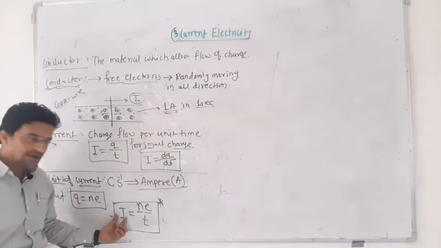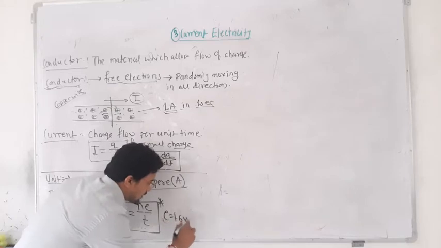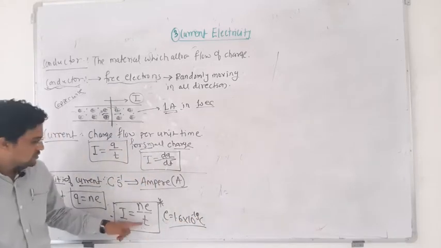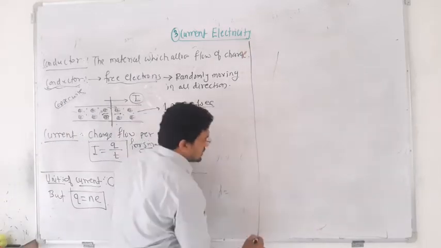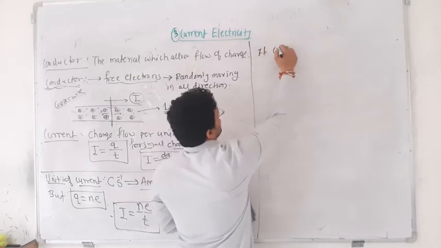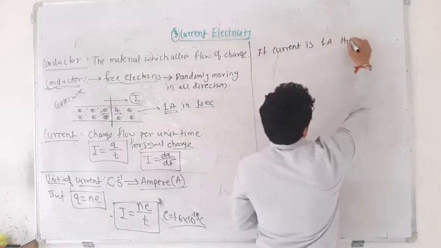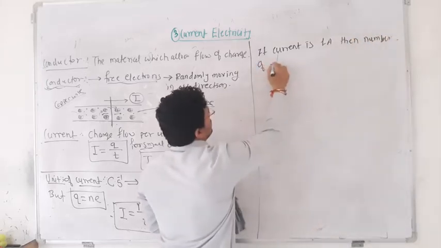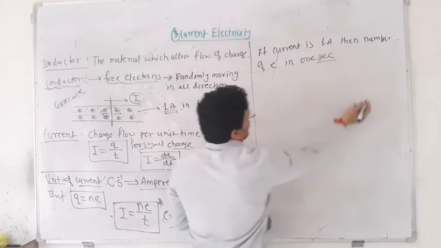Put current as 1 ampere, E, the basic charge value, is 1.6 into 10 to the power of minus 19 coulomb, and time is 1 second. So if current is 1 ampere, then find the number of electrons in 1 second.